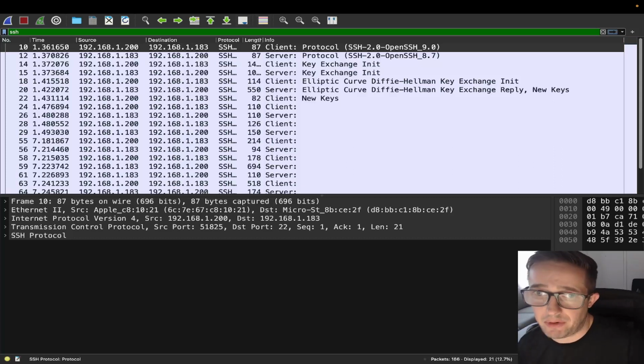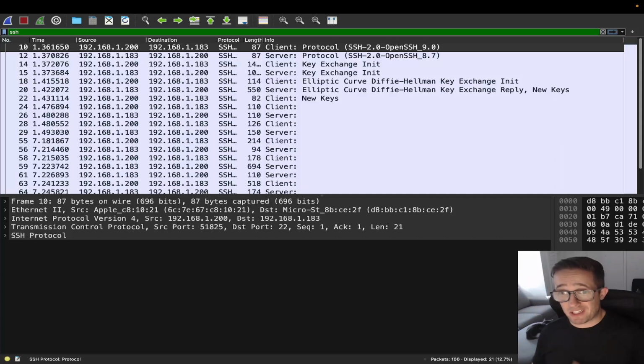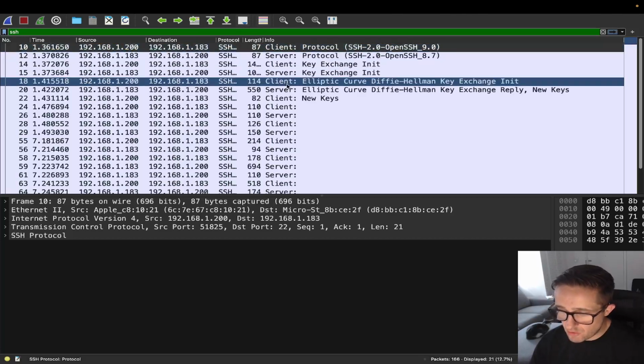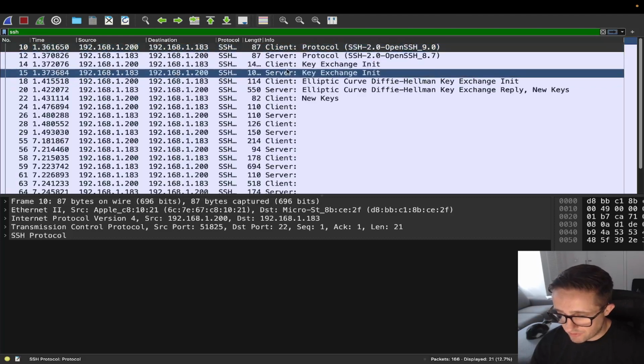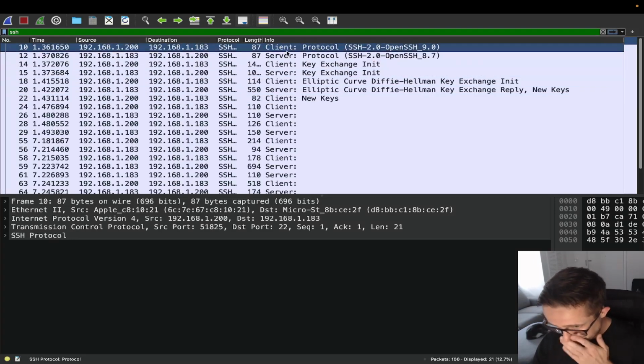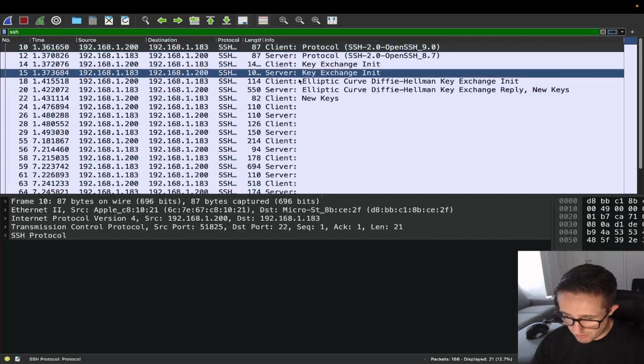SSH connection that's happening. So the first thing that's going to happen is the client is going to initiate the SSH connection with the SSH server, and they exchange the SSH protocol version and software version. So that's what's happening right here, and you can actually see who's doing what. So we see client, server, client, server, client, server, client. This is where we want to start, this one right here.